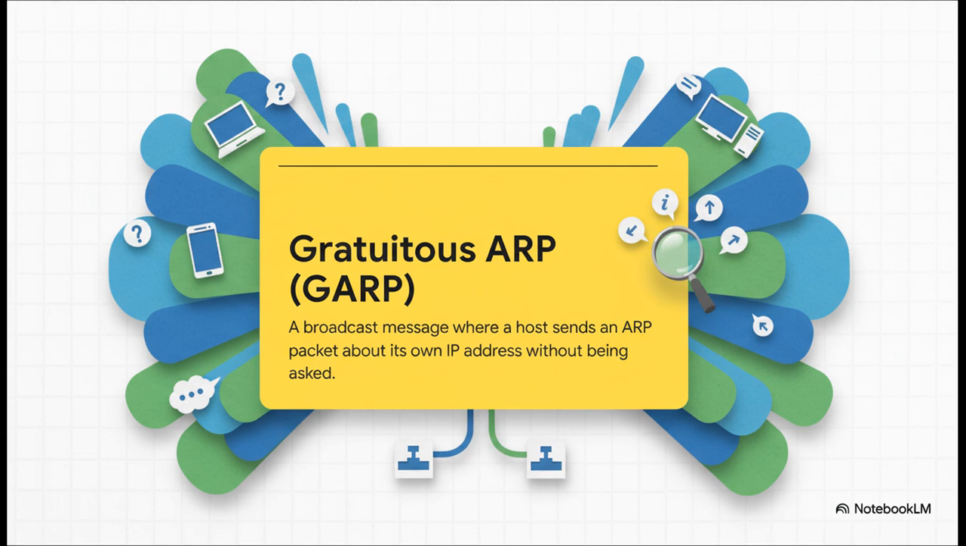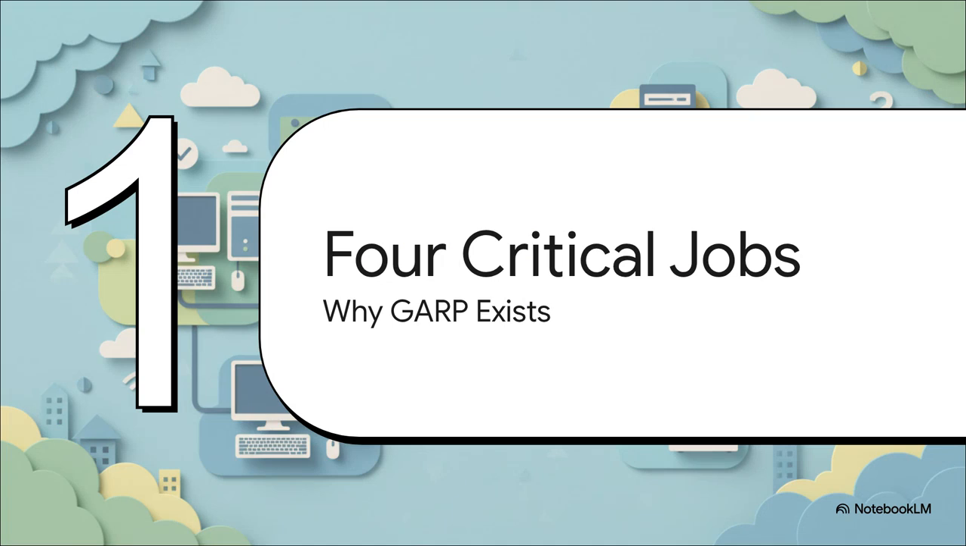It is a broadcast message, so it goes out to everybody on the local network. And the key word is gratuitous, unsolicited, unprompted. The device is sending an ARP packet about itself without a single other device having to ask first. Okay, so we know what it is, but why does it even exist? Well, it turns out this simple little announcement has 4 incredibly important jobs that are fundamental to keeping our networks running smoothly. Let's break those down.